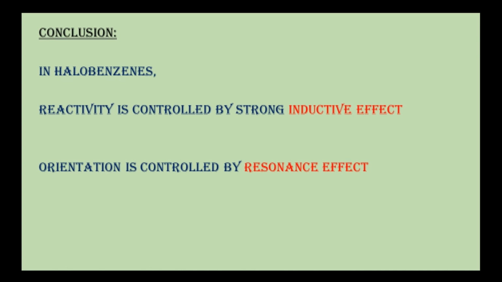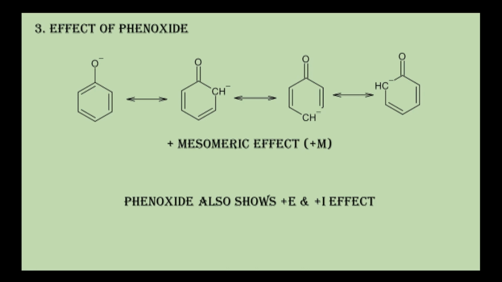Okay, let's move ahead. We talk about phenoxide. Now this phenoxide is a unique functional group. It has all three electronic parameters positive. It is negatively charged, it has a lone pair of electrons, so it also contributes in charge stabilization, so it has positive mesomeric effect, that is positive resonance effect.